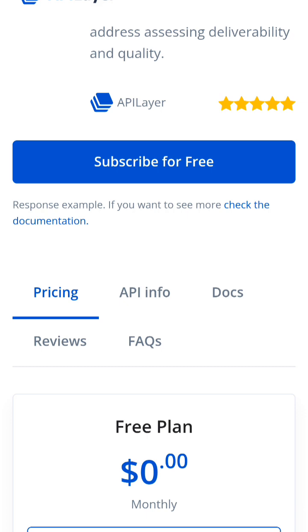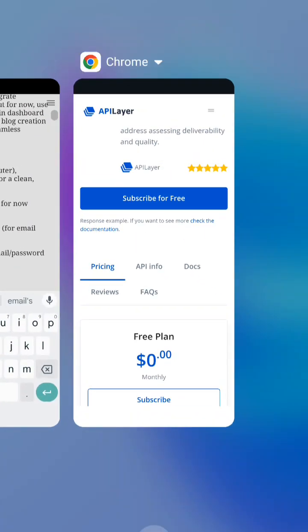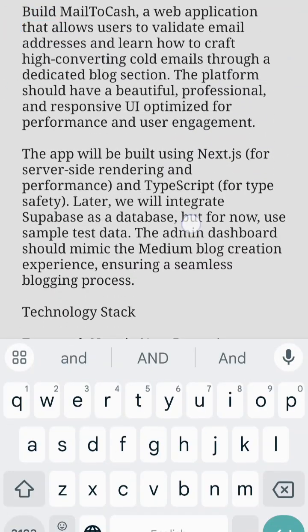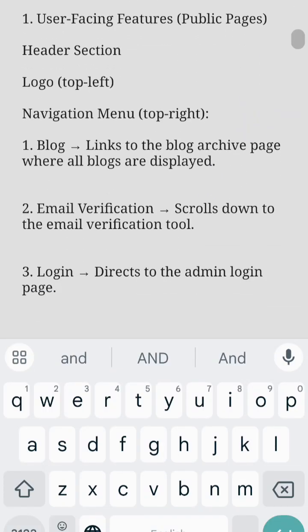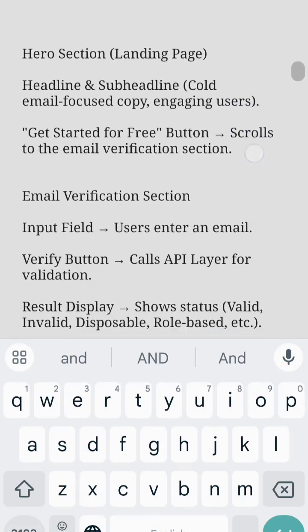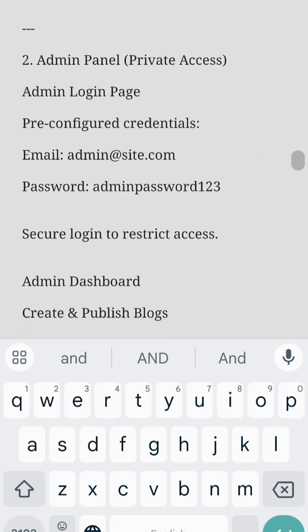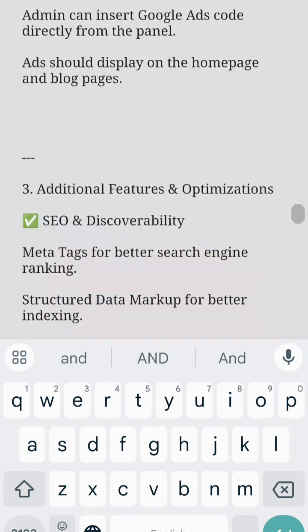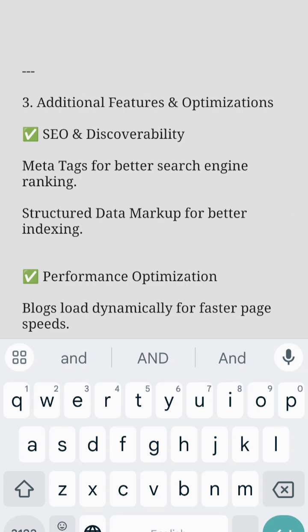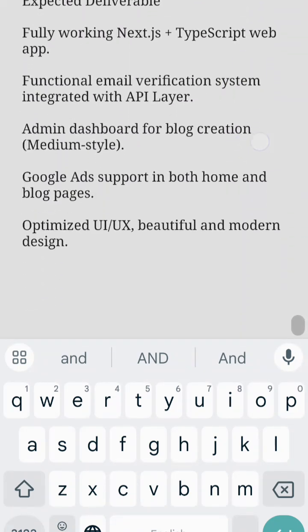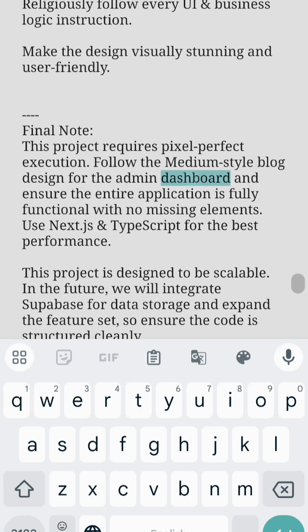When you're done with that, the next thing is let's come back to the writer.p, the application I'm using. Before I copy, let me just scroll down so that you can see we have the user facing feature. This is the UI, how I want the application to look. This is how I laid it out with the help of ChatGPT. I already shared the idea, and I just improved it and made it better. Then the admin panel, the admin dashboard. We're going to be adding a blog creation system in it, and so on and so forth. And that's all. All I have to do is just go ahead and copy everything.